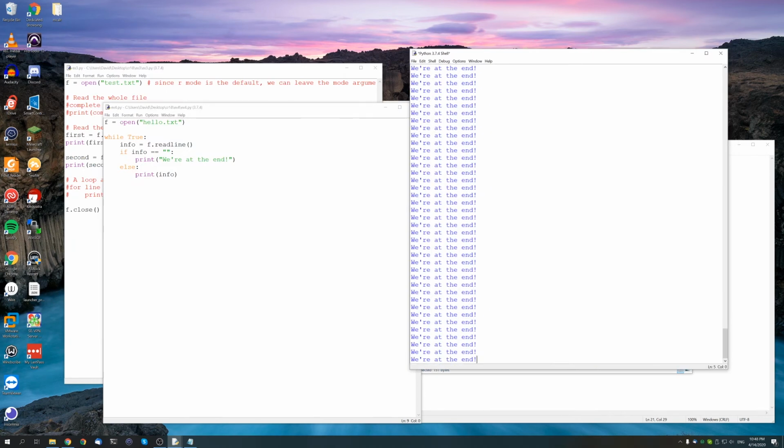And as we keep running this, it tells us we're at the end. So you can keep running it over and over and over again. And then after, you still get the same thing, which is a blank string. All right, so that is just a little tidbit in case you're going to ever use it. Honestly, I've never used it though.